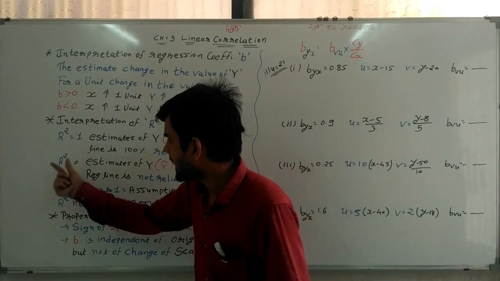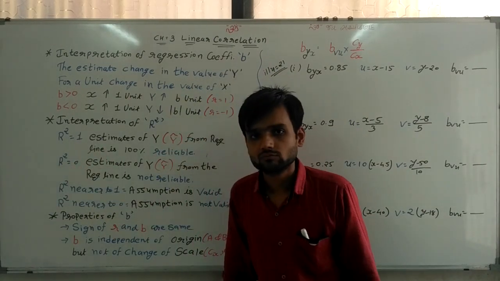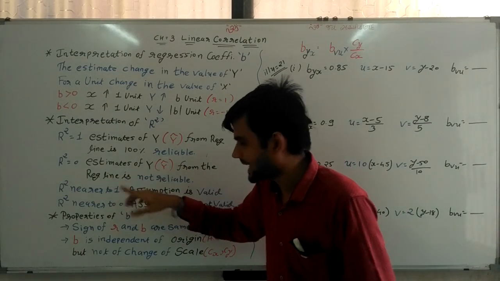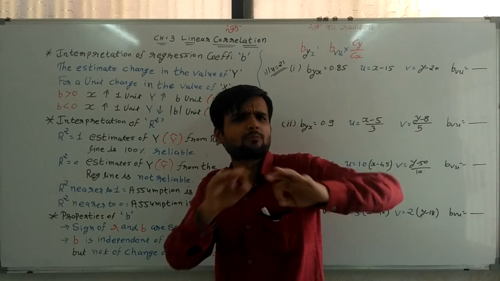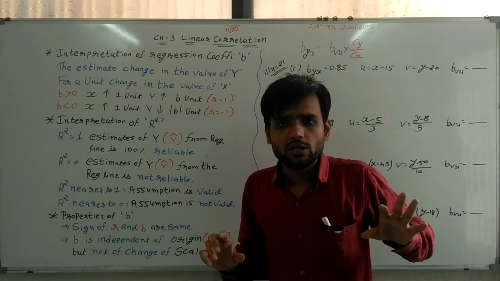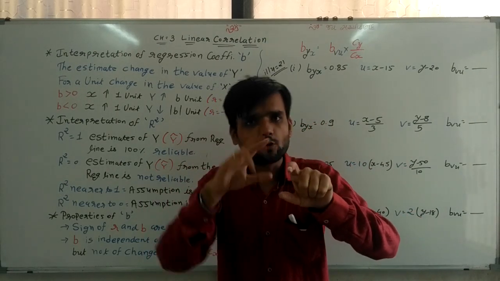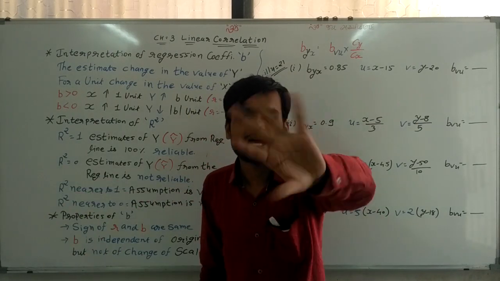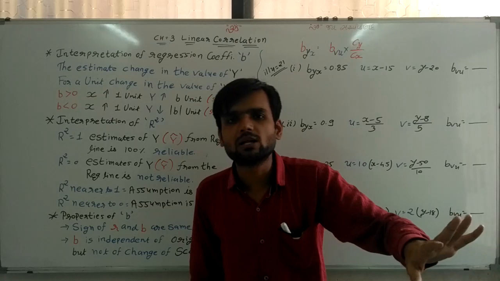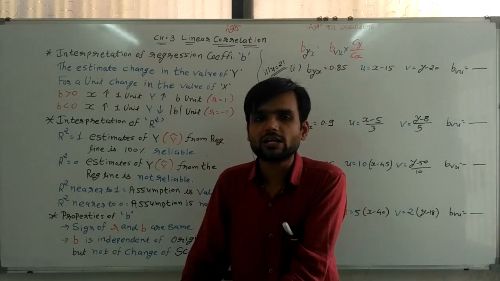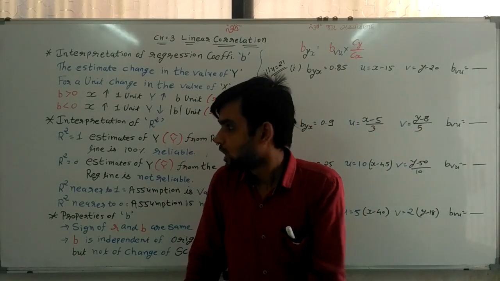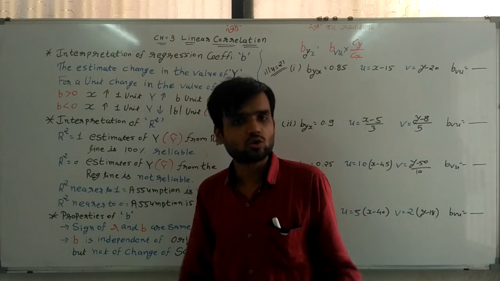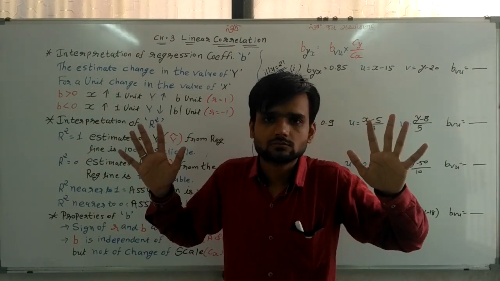In the same way, if R square is equal to 0, then the estimation of Y cap from the regression line is not reliable. We cannot rely upon it. If we are finding the value of Y cap on the basis of that regression line and R square is equal to 0, then it is not reliable at all. We cannot rely upon that estimated value. So R square equal to 1 is 100% reliable, and R square equal to 0 means not reliable data.